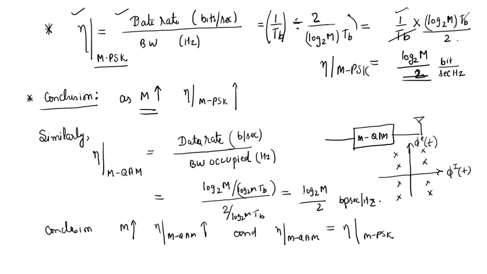Similarly, we can find out the bandwidth efficiency of an M-QAM scheme. Again, the formula is the same: data rate which we transmit to the channel per unit time and per unit bandwidth. The data rate is log 2 M divided by log 2 M into Tb, and the bandwidth occupied by a QAM signal is the same as the bandwidth occupied by MPSK. So of course the bandwidth efficiency of QAM and of PSK would be the same. So we have seen the bandwidth efficiency of the PSK as well as the QAM scheme.